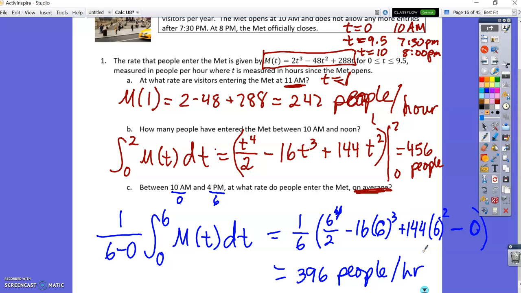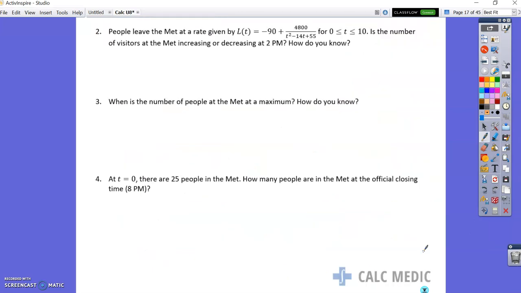All right, so that's all the stuff about people coming in. And then in number 2, it says the people leave the Met at a rate given by this equation, and that's from 0 to 10 because, of course, it's open. People leave until 8. Is the number of visitors increasing or decreasing at 2? And how do you know?